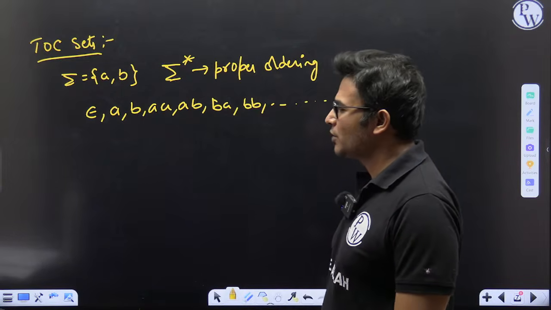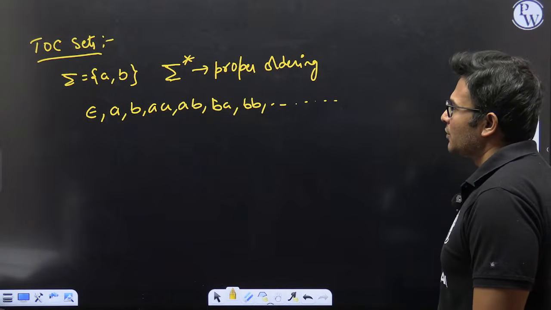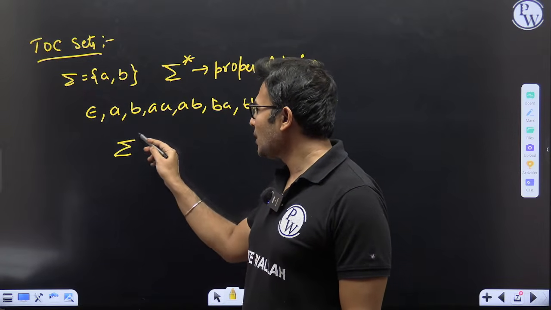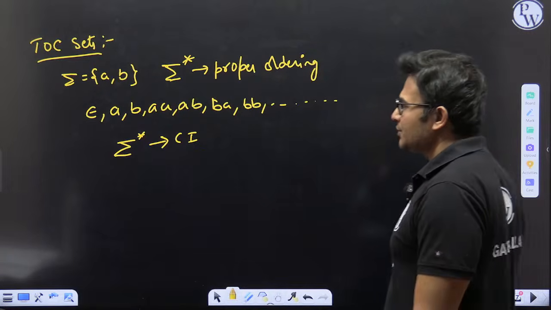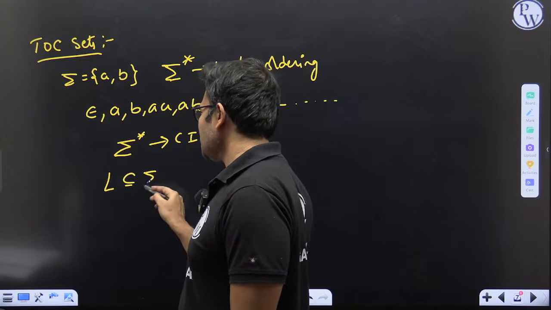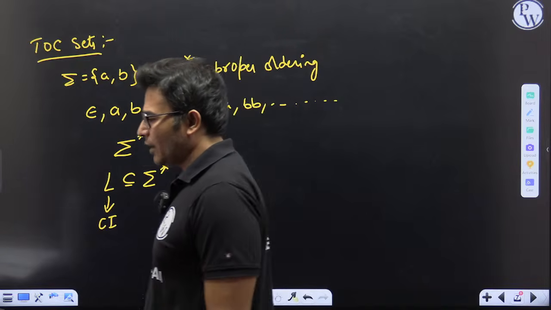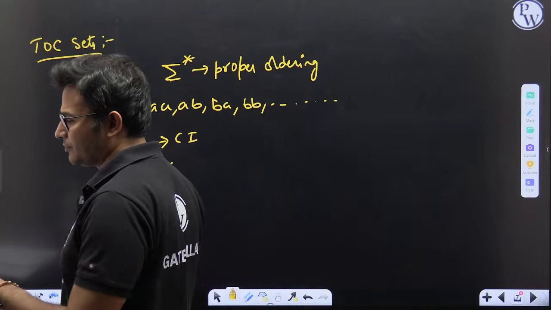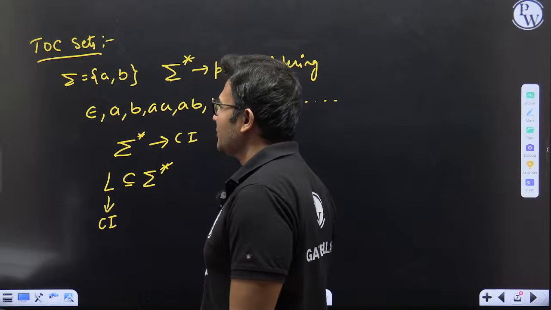Therefore, sigma star has a proper ordering, so sigma star is countably infinite. Every language is a subset of sigma star, therefore every language is countably infinite.